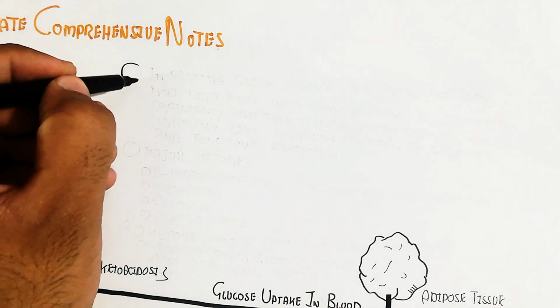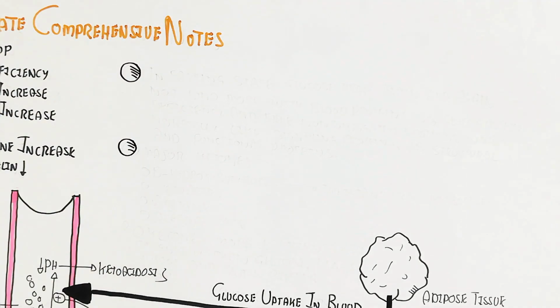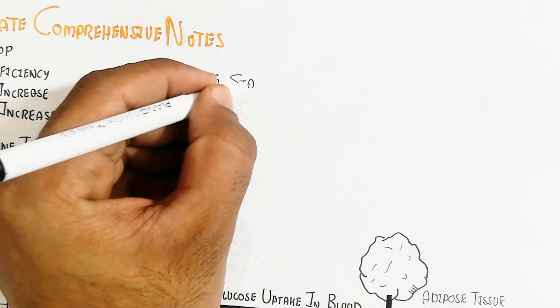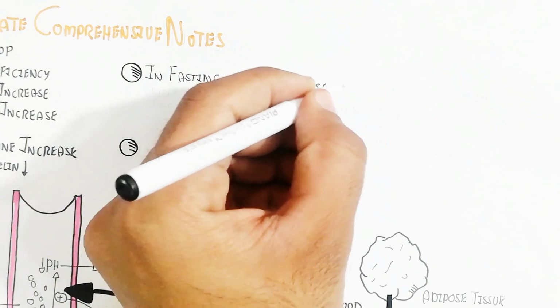So anyhow, let's understand the significance of fasting. So why is fasting so healthy?